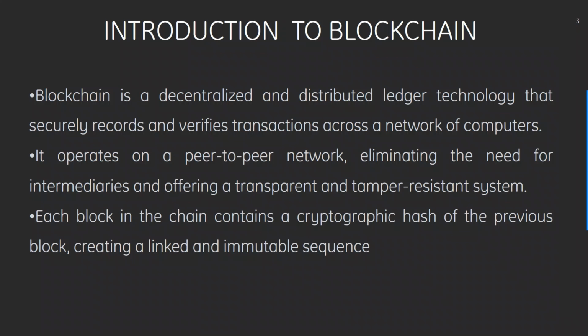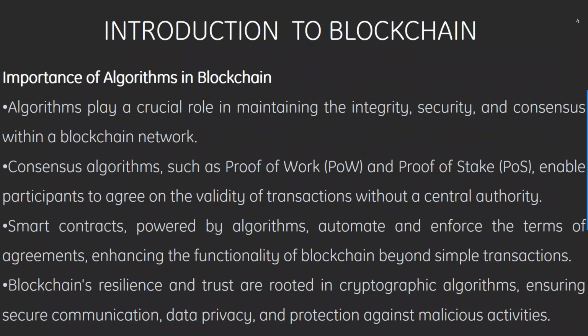Blockchain is a decentralized and distributed ledger technology that securely records and verifies transactions across a network of computers. It operates on a peer-to-peer network, eliminating the need for intermediaries and offering a transparent and tamper-resistant system. Each block in the chain contains a cryptographic hash of the previous block, creating a linked and immutable sequence. What is the importance of algorithms in blockchain?